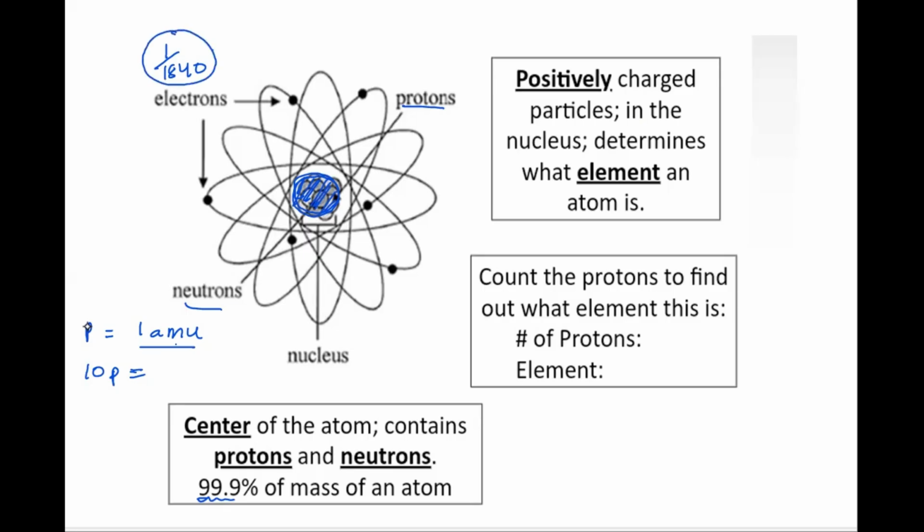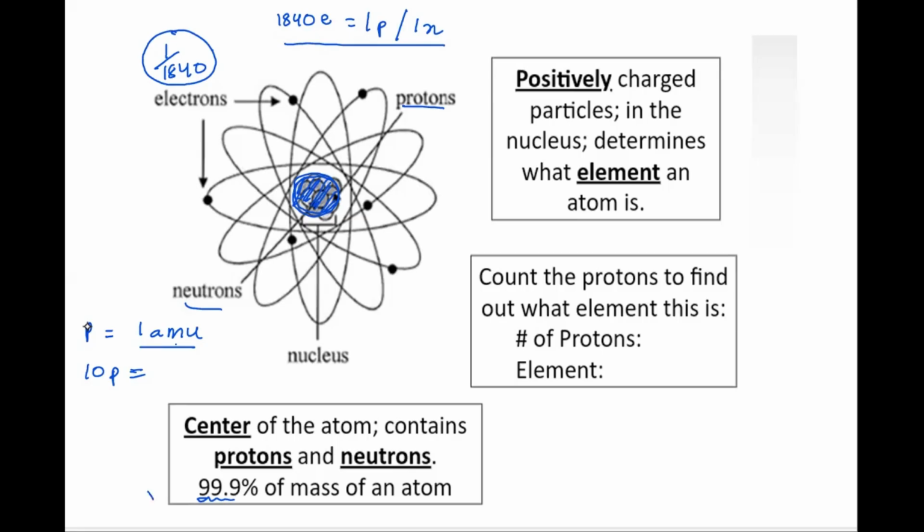So imagine the total mass of whatever electrons are there, that's considered to be negligible. That means 1840 electrons will be equal to one proton's or one neutron's mass. So that is considered to be negligible. We don't count the mass of an electron when we talk about the mass of an atom. Is this much clear? Fine.